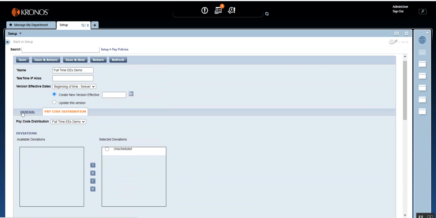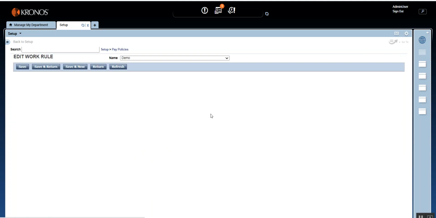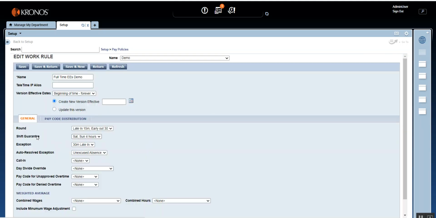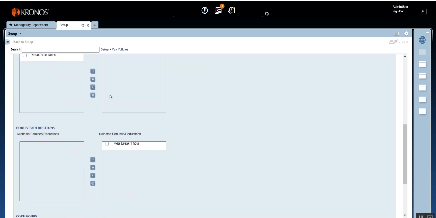So let's go back to general, and just for you to remember, the top section that you see here, these round rule, rounding, shift guarantee, exception, auto resolve exceptions, these are the individual rule selection that you will get. And at the bottom you can have multiple rules from where you can select as applicable.